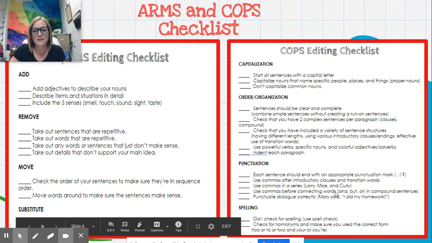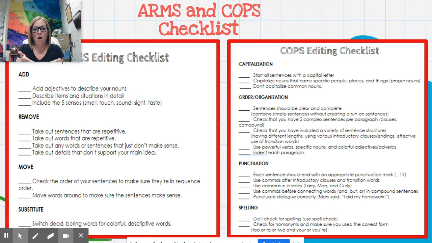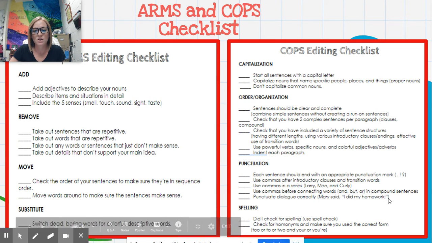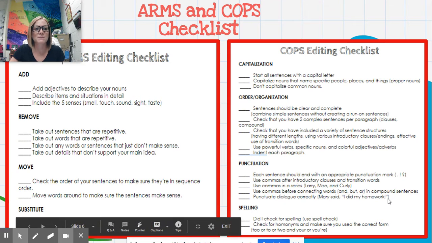Use commas before connecting words, like and, but, or. Whenever you have two sentences put together, you need to have a comma and then a conjunction, which are listed there. Punctuate dialogue correctly. For example, Mary said, comma, quotation mark, I did my homework, exclamation point, quotation to end it. So anytime that maybe there's something that your mom says to you all the time or a grandparent, you're going to add that into your project, then you need to make sure that you're punctuating it correctly.